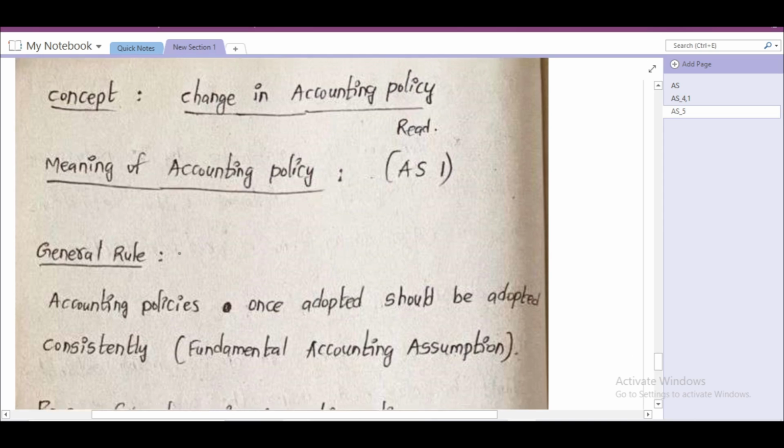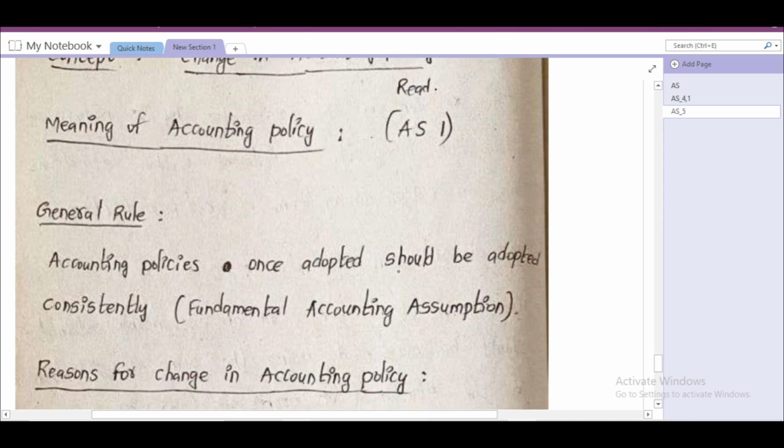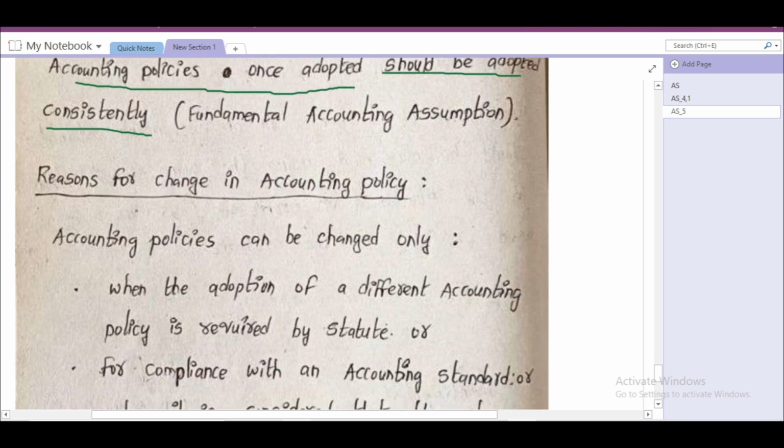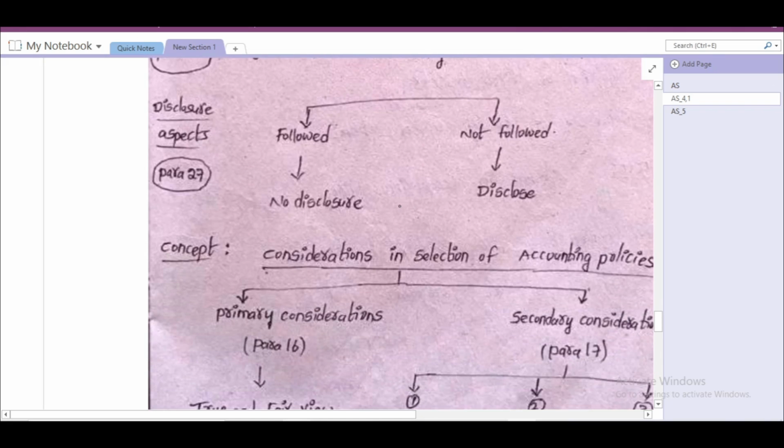The general rule for accounting policies is that once adopted, they should be adopted consistently. That is consistency. It is one of the fundamental accounting assumptions. Accounting policies once adopted should be adopted consistently. Reasons for change in accounting policy: when can we change the accounting policy? This also we studied in Accounting Standard 1.